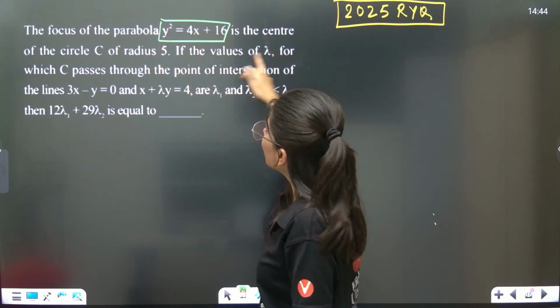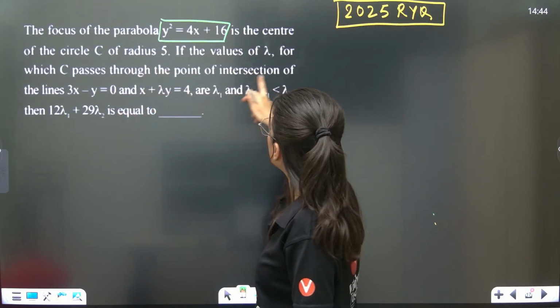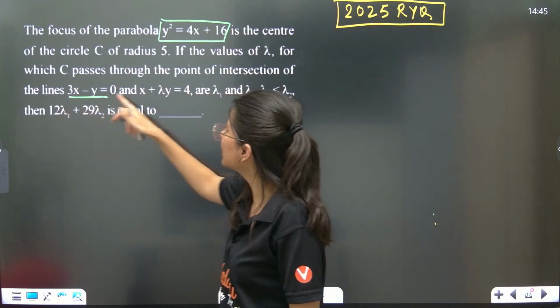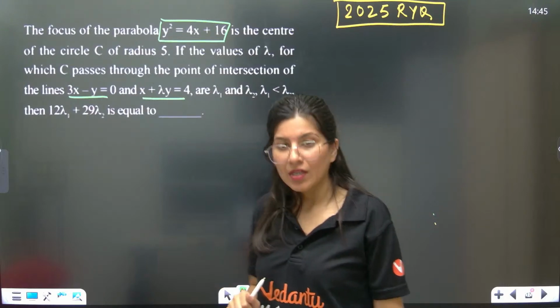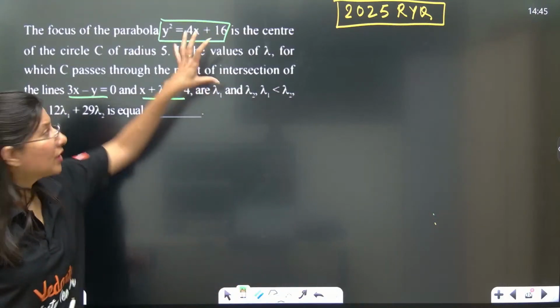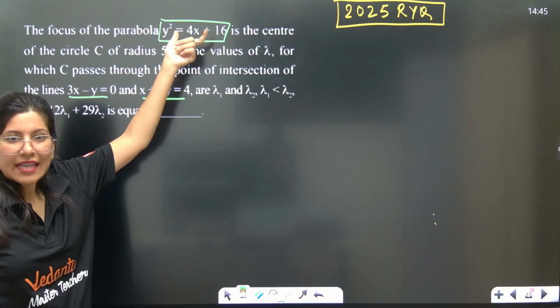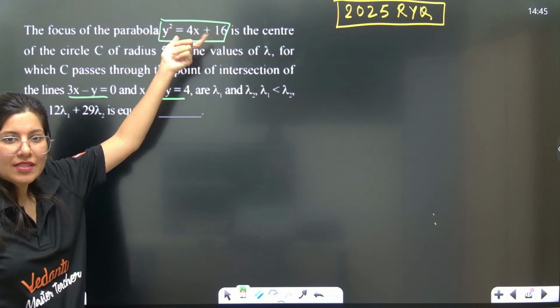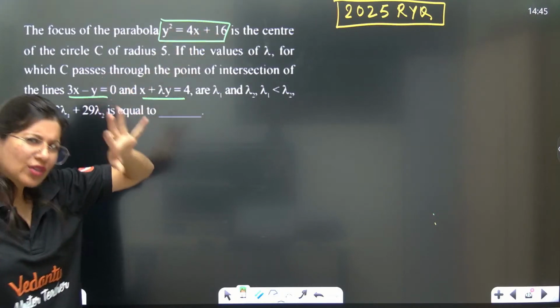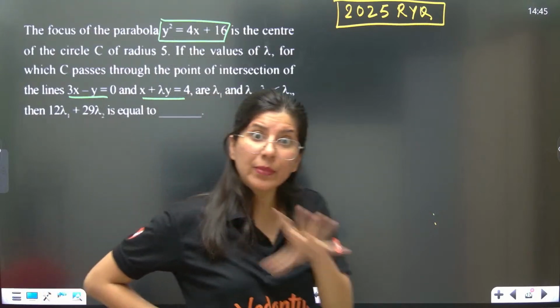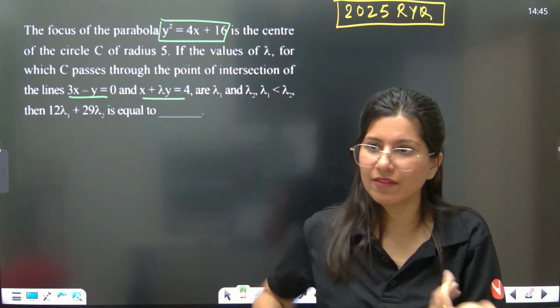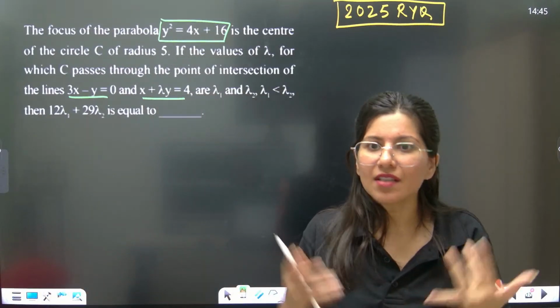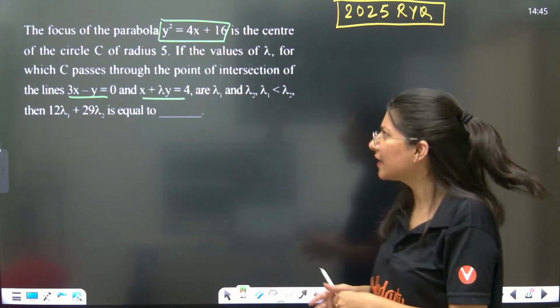If the values of lambda for which C passes through the point of intersection of these two lines. So now understand what they are saying. The center we can calculate, we'll extract it from this equation. Radius we have. So can we write the equation of the circle completely? Yes, 100%. If I have the center and the radius, I can write the equation of the circle.